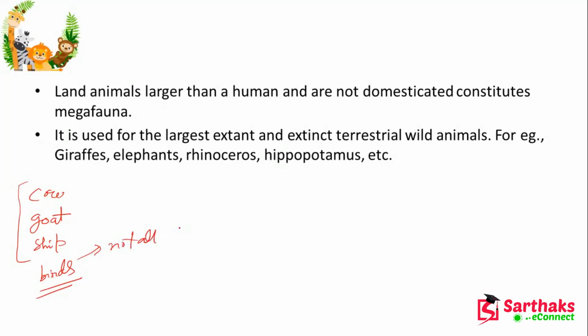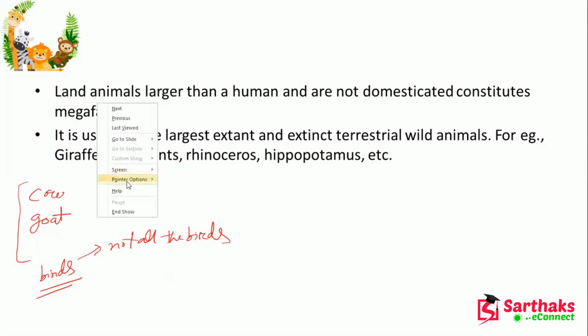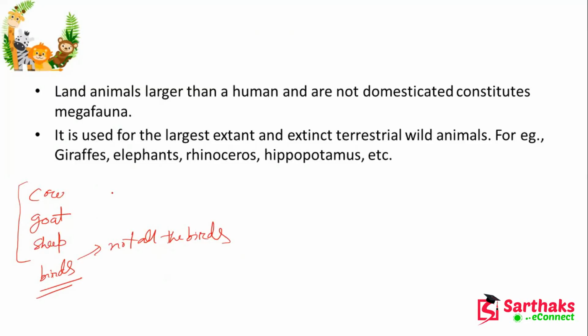We have so many domestic animals, but we are taking the animals which are small so that we can keep them in our home, like horse, dog, cat.